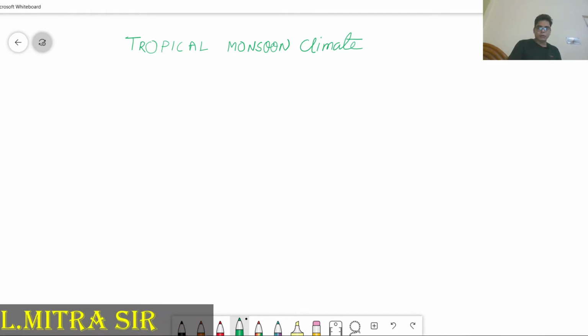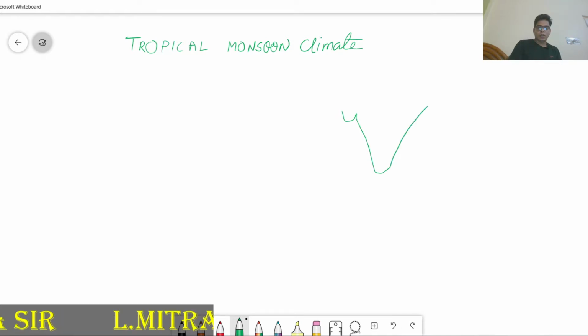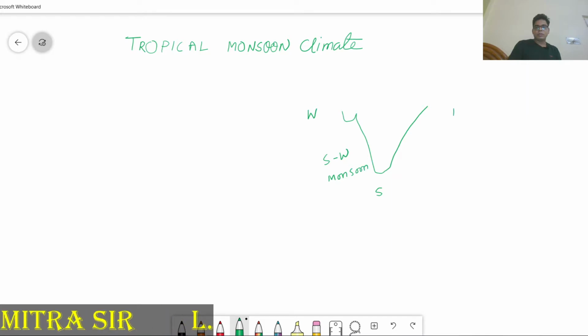If we take the example of India, during the summer season the southwest monsoon is coming from this side. But in the winter season the wind comes from this side. So the wind comes from the opposite direction, the reversal direction. That's why it is called the monsoon type climate.